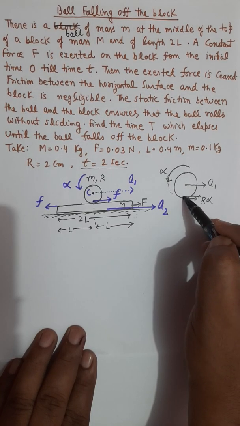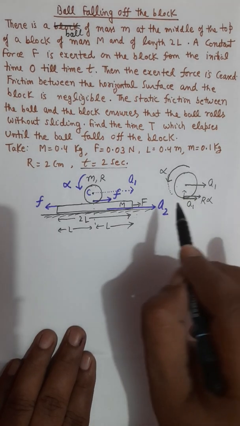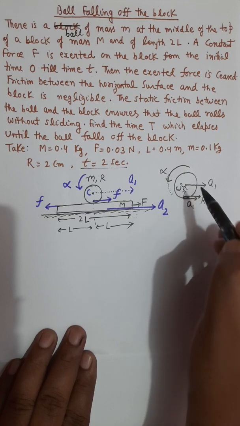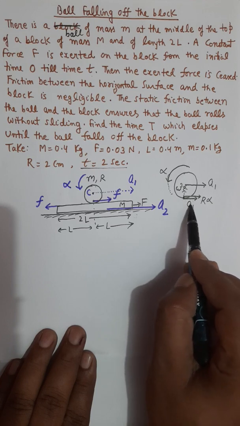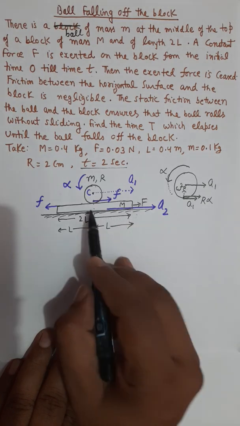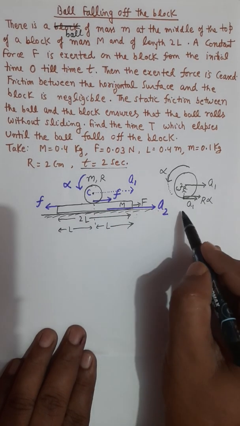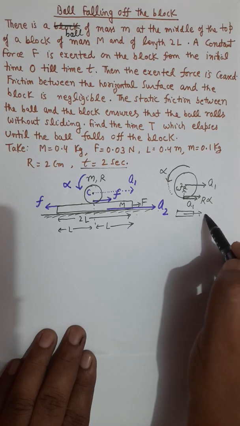And obviously there will be centripetal acceleration, omega square r, which has no use in this question. So this bottom point is having total acceleration of a1 plus r alpha in the forward direction, and that bottom point is placed on a platform which is moving with a2.